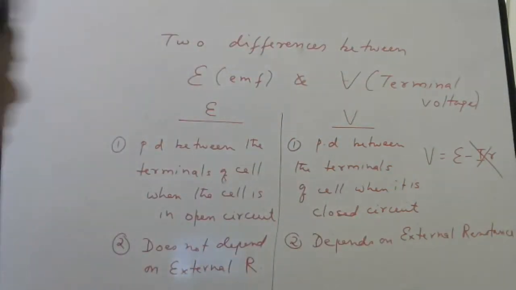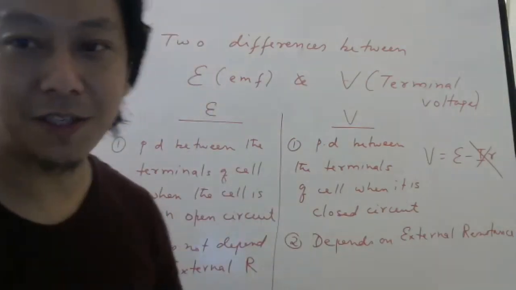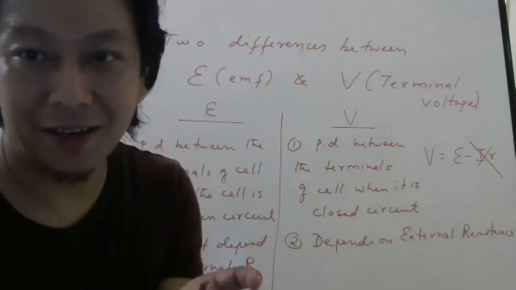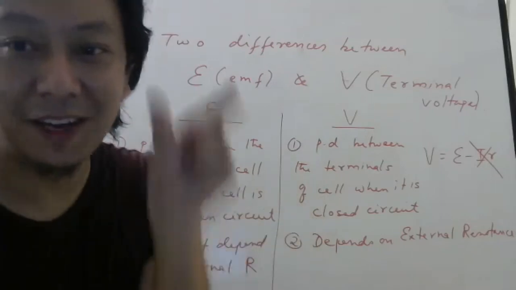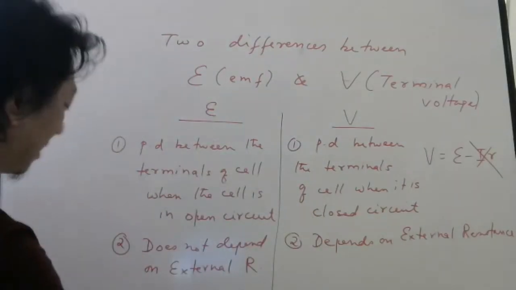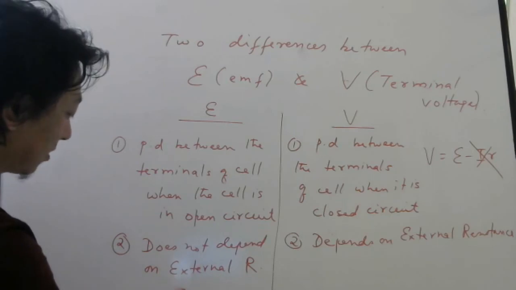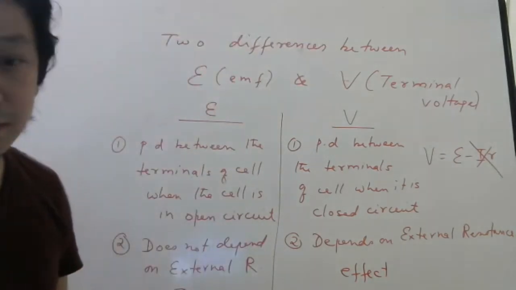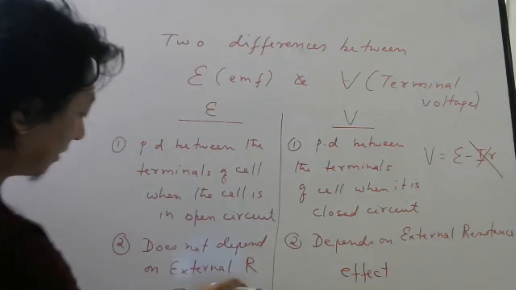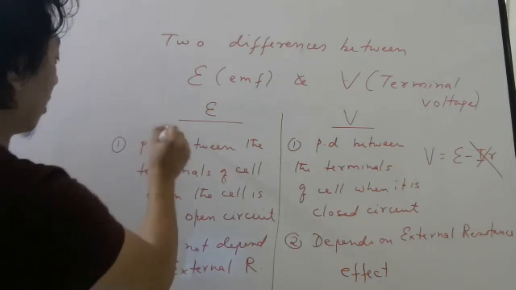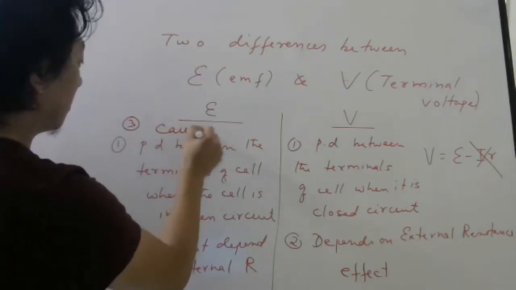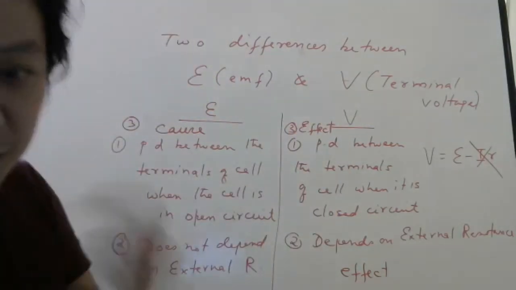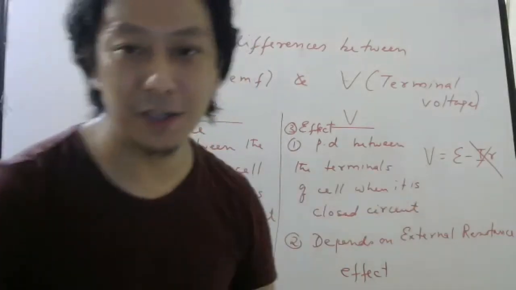One more if you want. Can you tell me which is the cause and which is the effect? This is the cause. You have to apply the battery, then you get current. Once you get current, then you get terminal voltage. So you can say this is the cause, and this is the effect. I think it is not visible, right? So you can write yourself. This is the cause, 3 I write here, cause, and this is the effect. First you have to put the battery, then you get current. Once you get current, then you get terminal voltage.